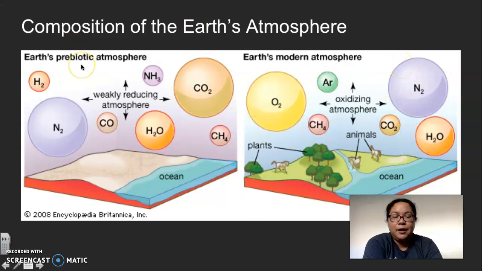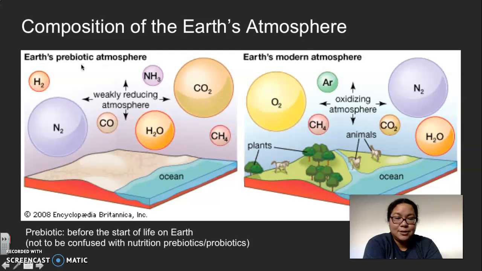For the prebiotic atmosphere, do not confuse that term with the nutrition terms, probiotics and prebiotics, the stuff that they're trying to sell you on the commercials. Here, prebiotic means before life, before the start of life on Earth. So the prebiotic atmosphere doesn't necessarily have a lot of plants or organisms that photosynthesize and create the oxygen that we all use.